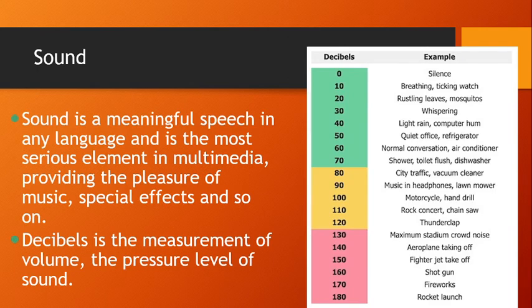Next, we'll move on to the next component, that is sound. Sound is a meaningful speech in any language and is the most serious element in multimedia. It provides the pleasure of music, special effects, and so on. As you have learnt in physics, sound is measured by decibels, dB. Decibels is the measurement of volume, the pressure level of sound. Here 0 decibel means silence.